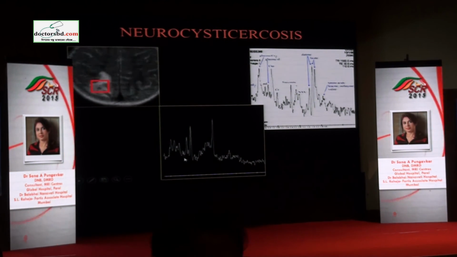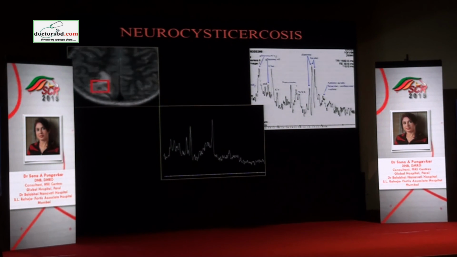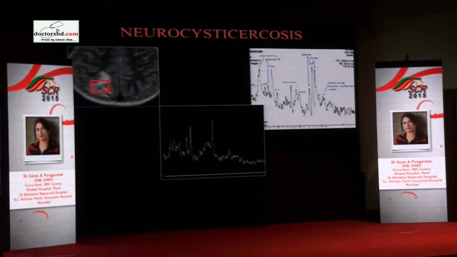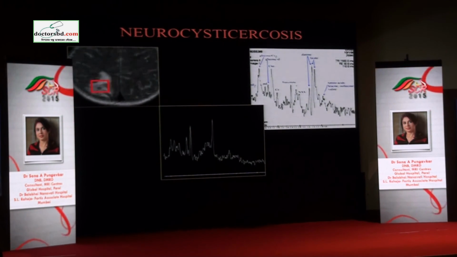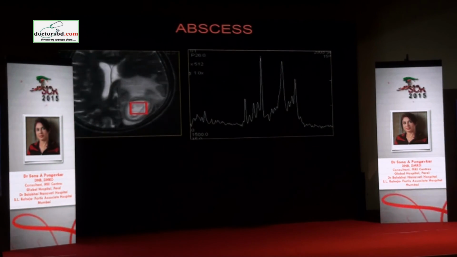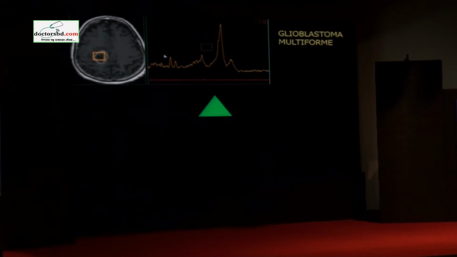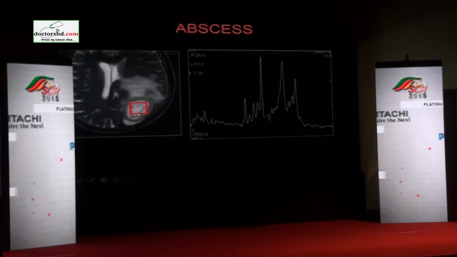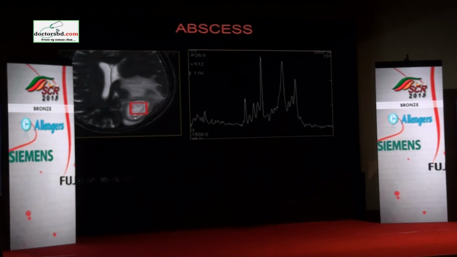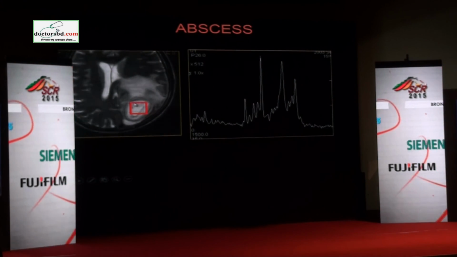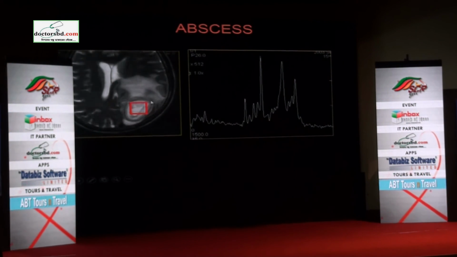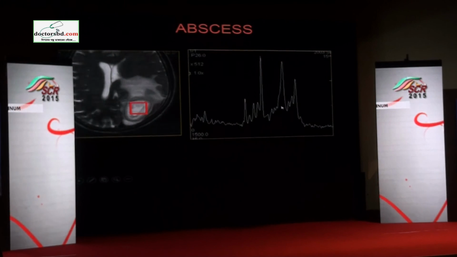This is a clue to differentiate tuberculoma, neurocysticercosis, from other lesions. There is local osmolytic imbalance and Mi goes completely low, as versus another ring enhancing lesion, which is... you also have diffusion to support you in the diagnosis of abscess, but you must make sure that if you are doing MR spectroscopy on these patients, you must get the center of the lesion and not the edge, because the edge gives you a different spectrum.